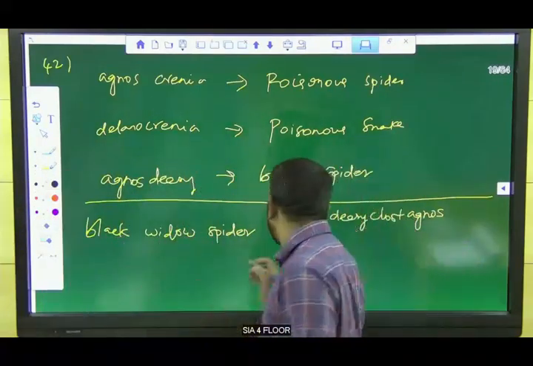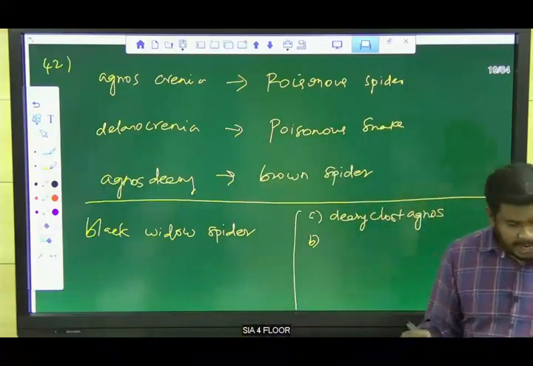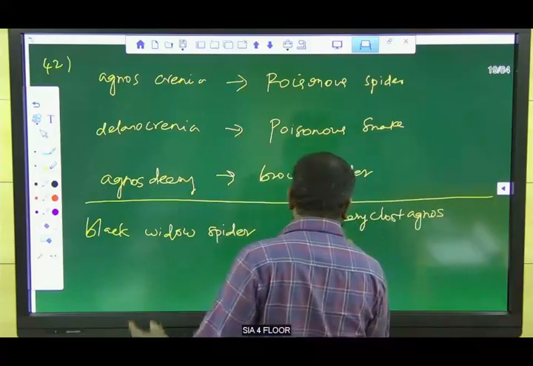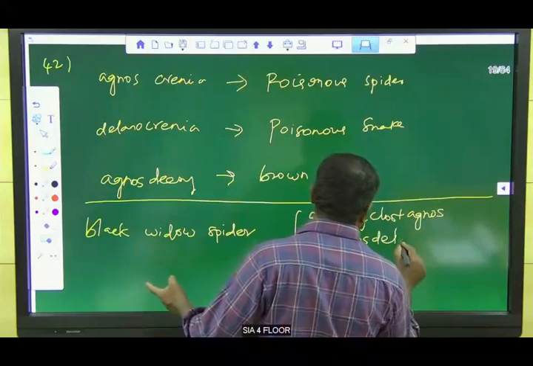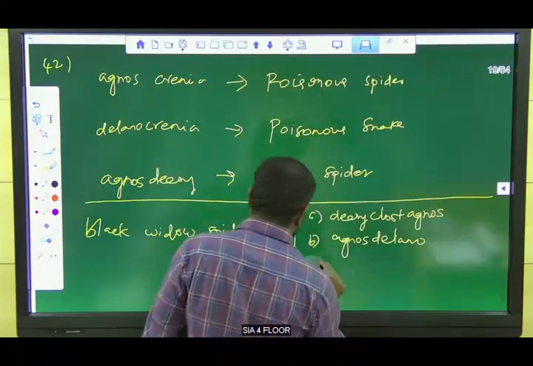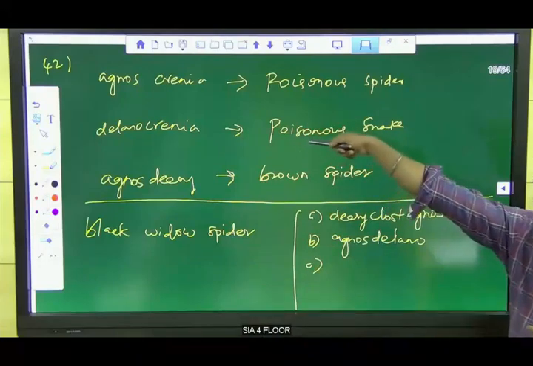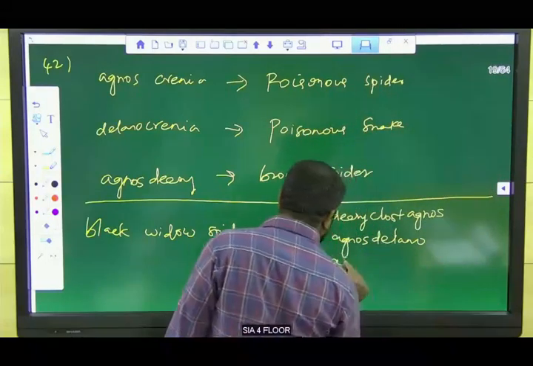They asked for "is" and "and" like this in the Chinese coding question. But here we have black widow spider in the question, but black widow is not mentioned anywhere in the question.